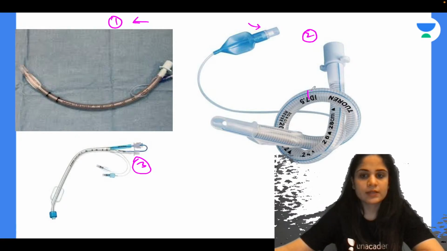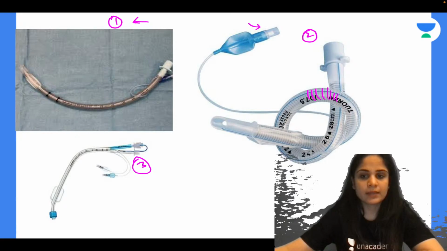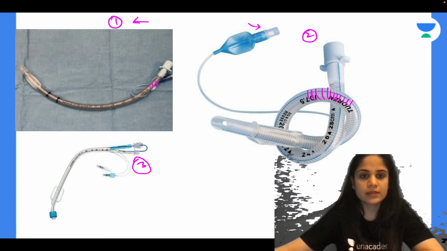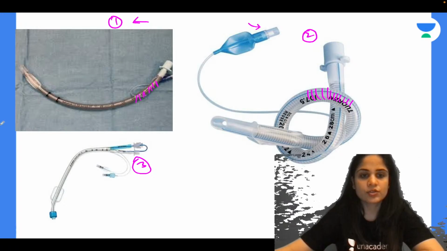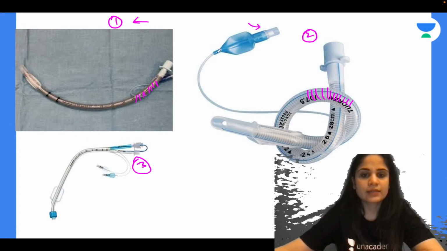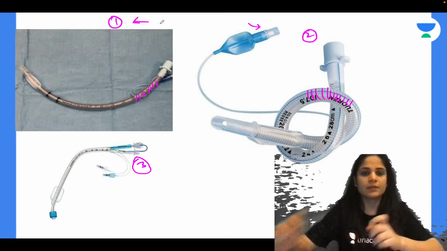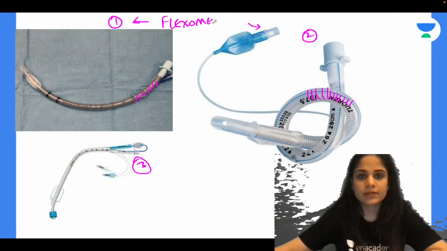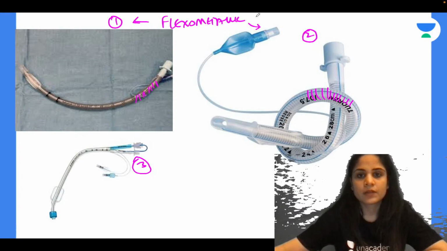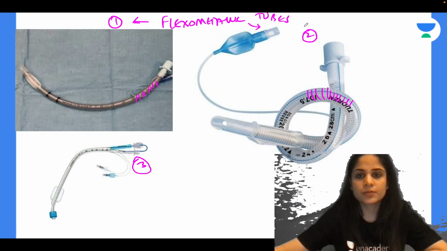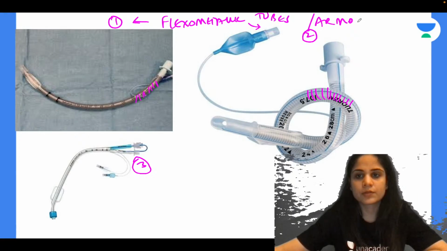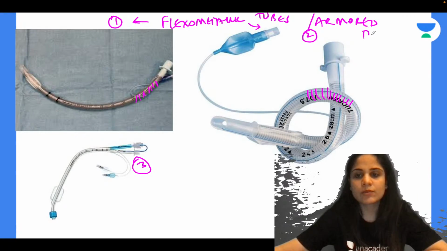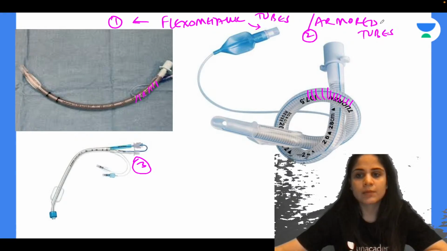Yeah, so your tube number 1 and tube number 2 that you see over here, they are similar tubes. You can see inside it there are metallic rings. These metallic rings basically make it flexible. So they are called flexometallic tubes. The other name of flexometallic tubes is nothing but armored tubes. Now they'll ask you in your exam, what is the use of flexometallic tube or armored tubes?